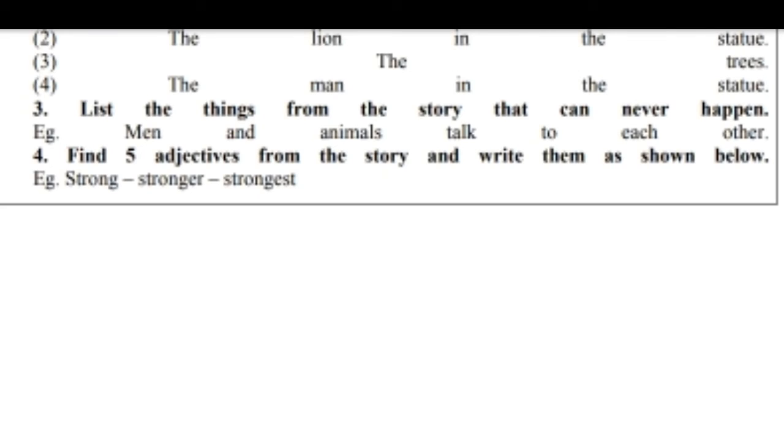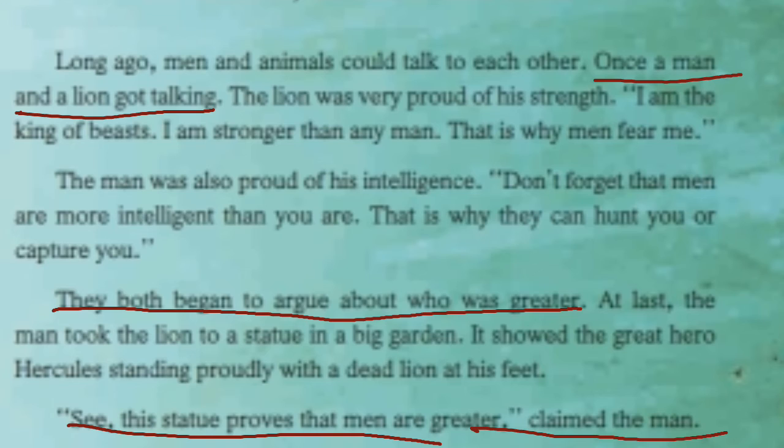Now the third question is, list the things from the story that can never happen. For example, man and animals talk to each other. So ऐसा हो नहीं सकता कि man and animals एक दूसरे के साथ बात करें. So this is one of the examples. Look here, students. Once a man and a lion got talking. This is one example, means it can't happen. दूसरा है, they both began to argue about who was greater. ये भी नहीं हो सकता, वो argument नहीं कर सकते. So these are two examples.